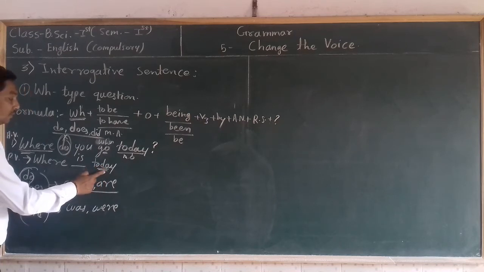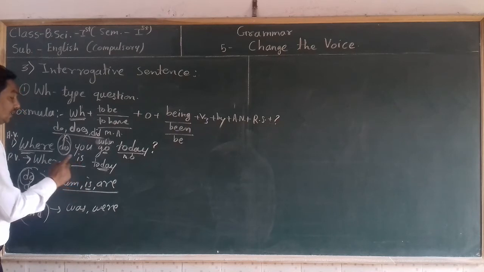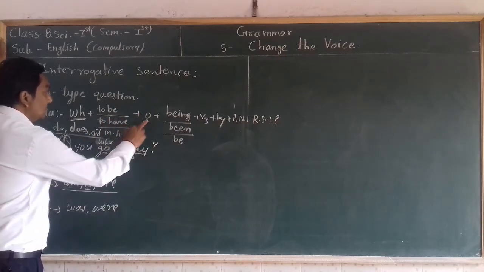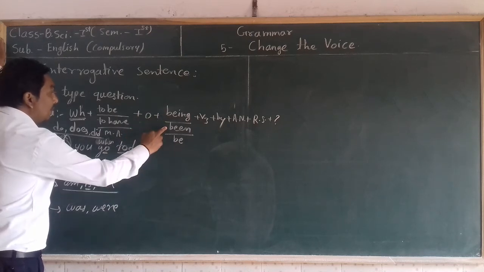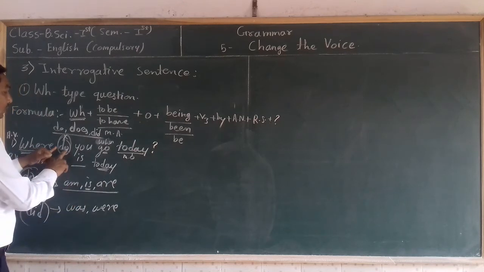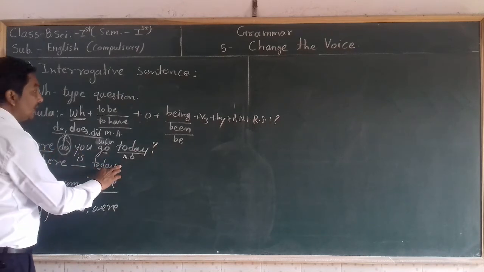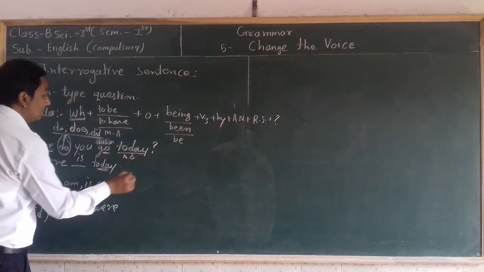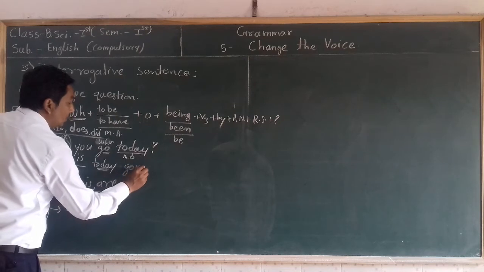The subject is today, therefore I have used is here. After that, after the object we have to use being, been, be. But if the do form is given, we do not need to use anything there. Directly we can use the third form of the verb, that is gone.